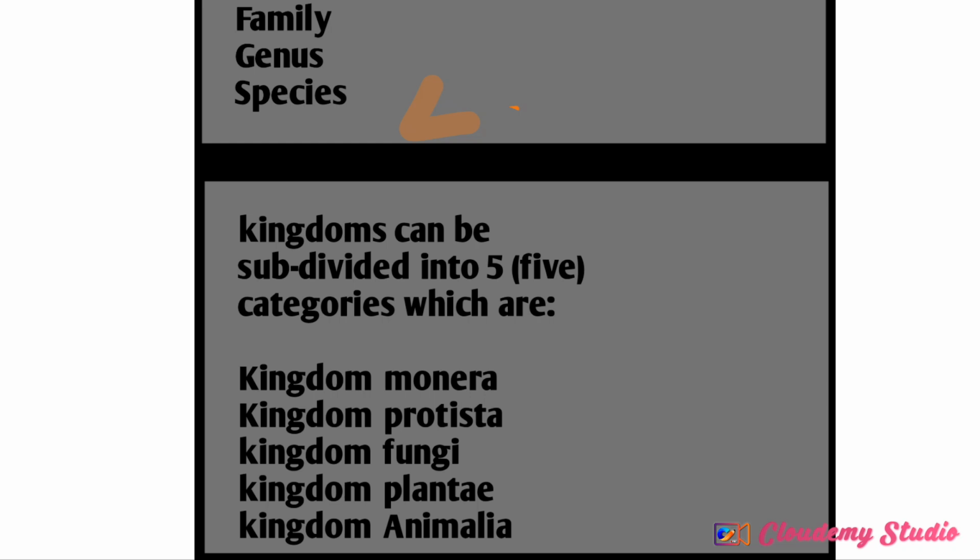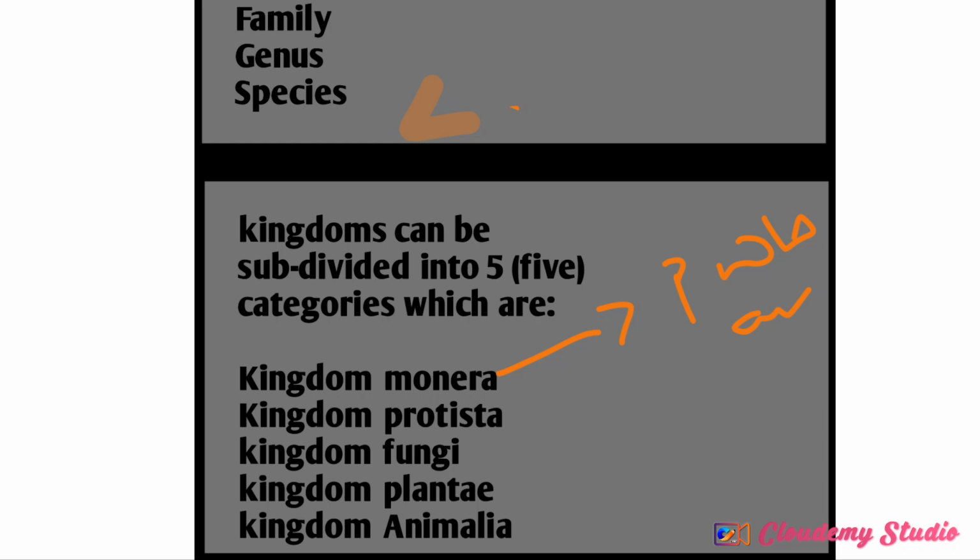The kingdom Monera includes the prokaryotes, which means organisms that have no true nucleus, or they do not have a well-defined cellular membrane. That is how we define prokaryotes. So in this kingdom Monera, we basically have bacteria and cyanobacteria.